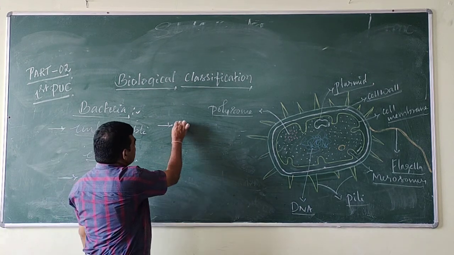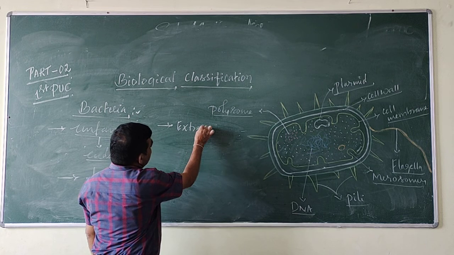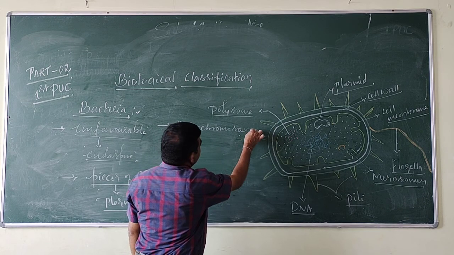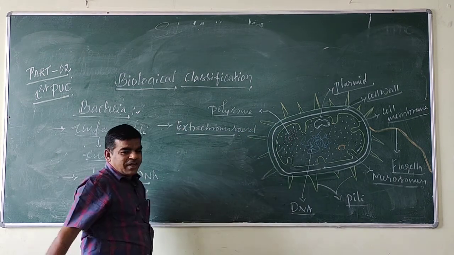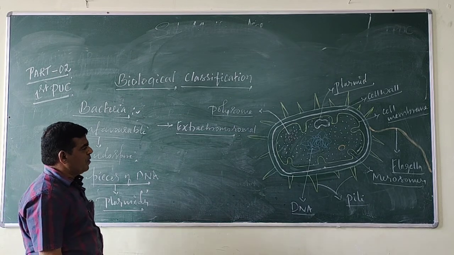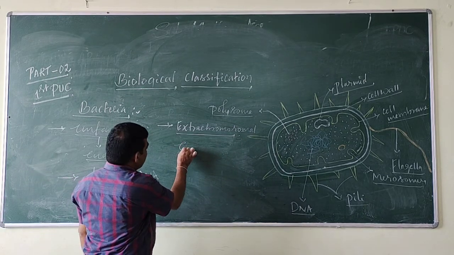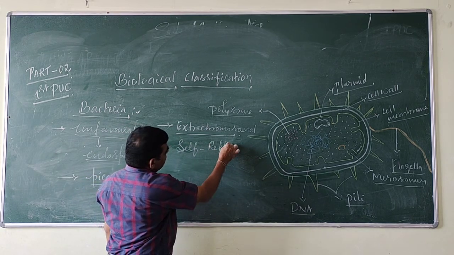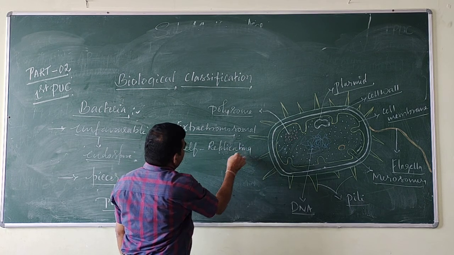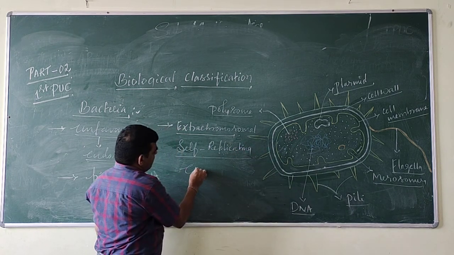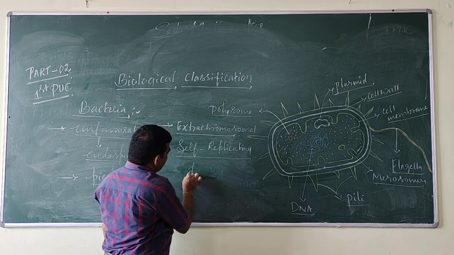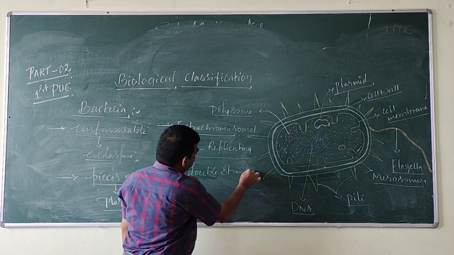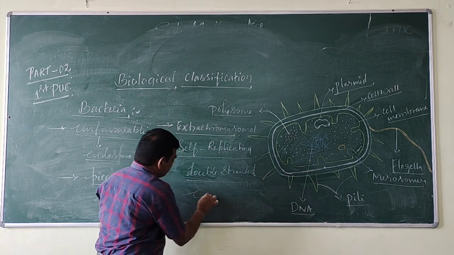Plasmids are defined as extra chromosomal, self-replicating, double-stranded, circular DNA.